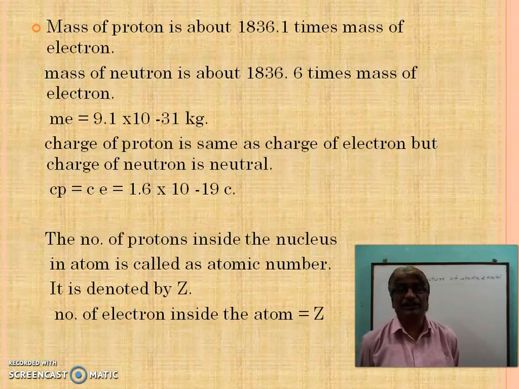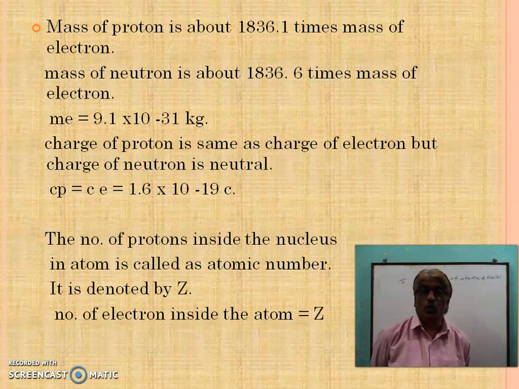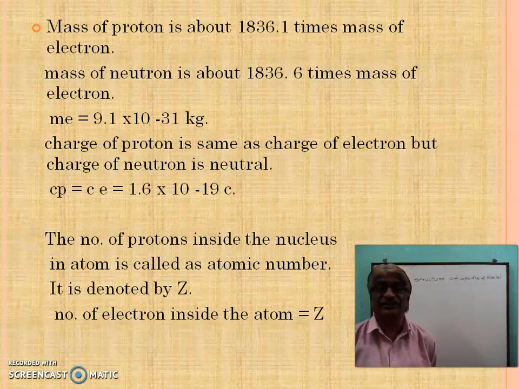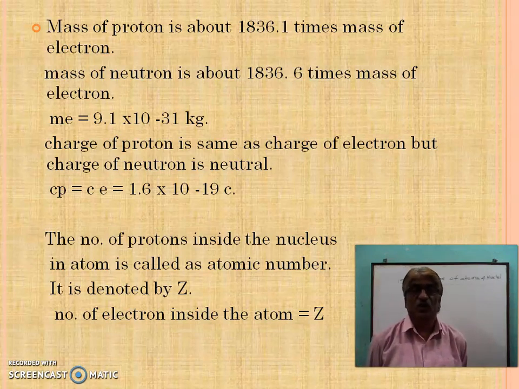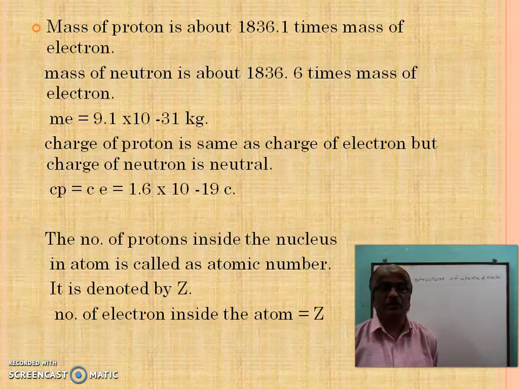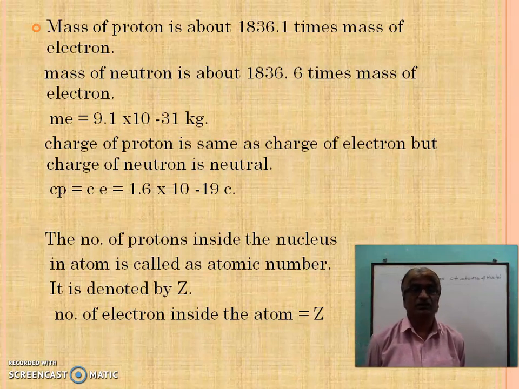The mass of a proton is about 1836.1 times the mass of an electron. But the mass of a neutron is about 1836.6 times the mass of an electron. The mass of an electron is 9.1 × 10⁻³¹ kg.